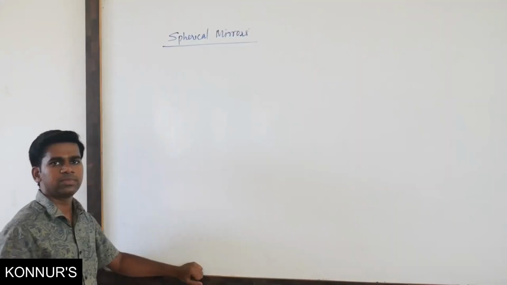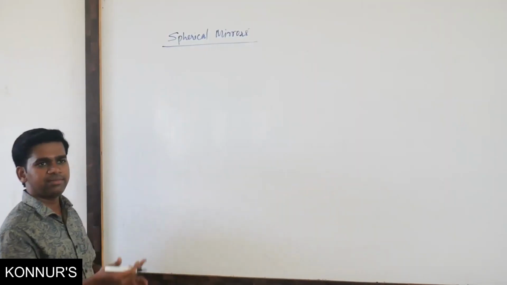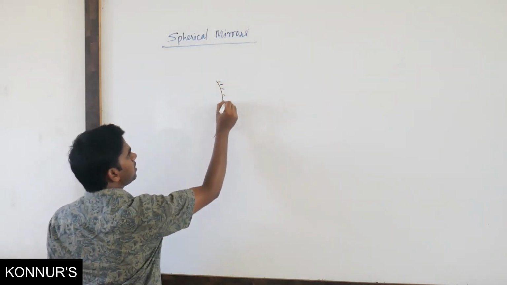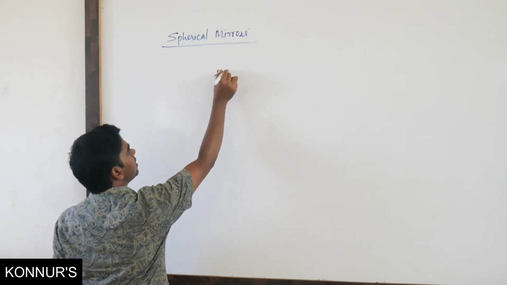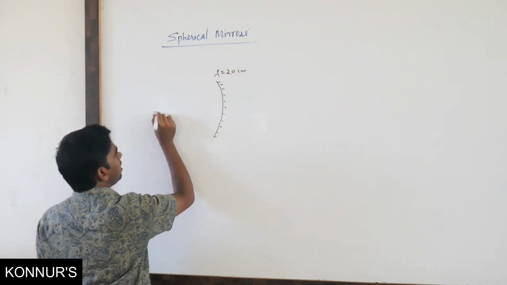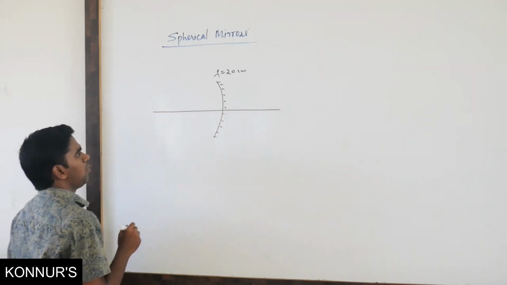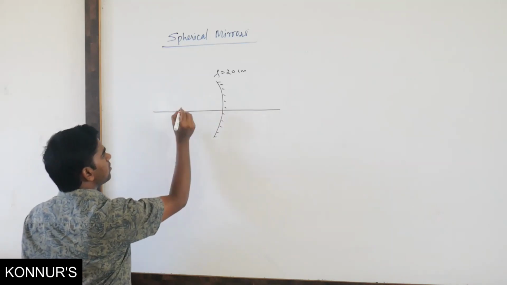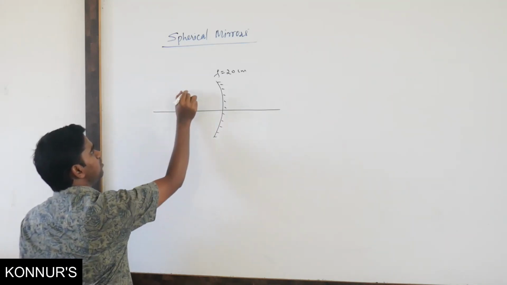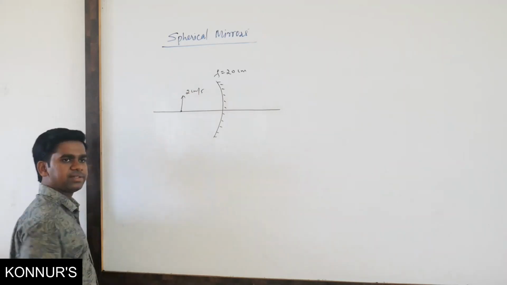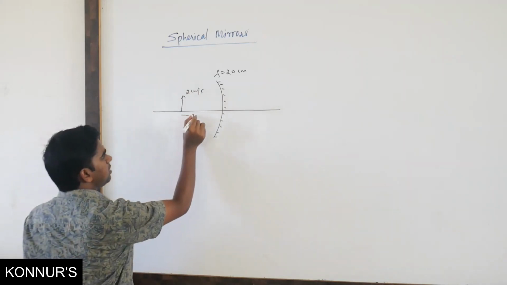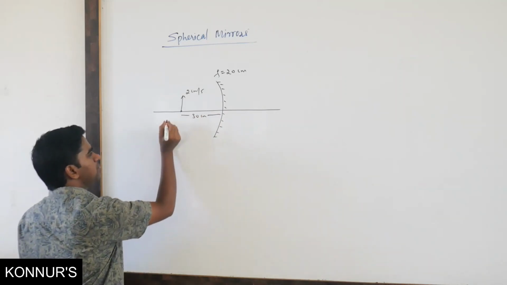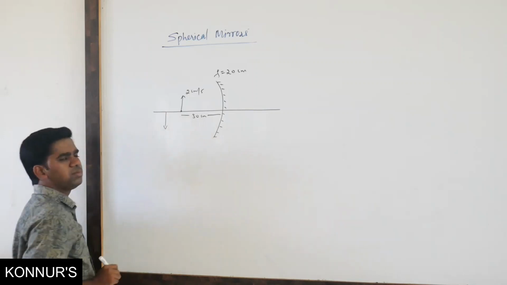Okay. So next we will take a different kind of example on the velocity of image only. Suppose this is your concave mirror, say focal length you can take 20 centimeter, and this is our principal axis. Object is a point object, but it is not moving horizontally, it is moving vertically, say with 2 centimeter per second. Say object is at a distance again 30 centimeter. They will ask what will be the velocity of image. Image will move in this direction.